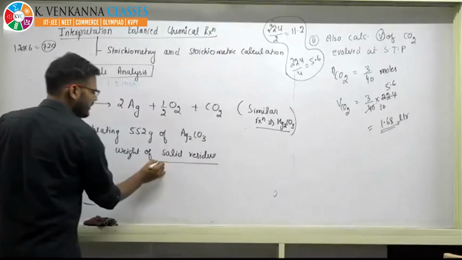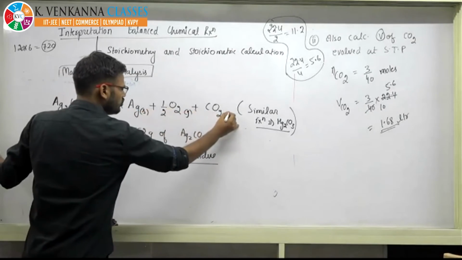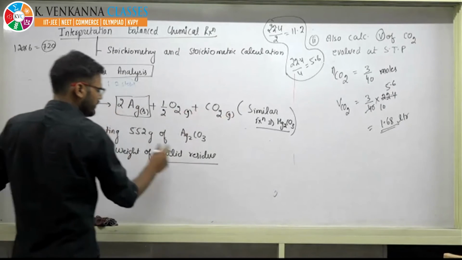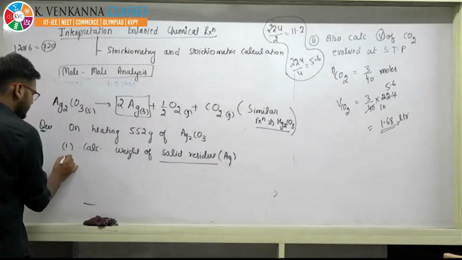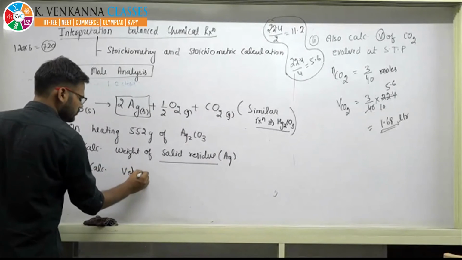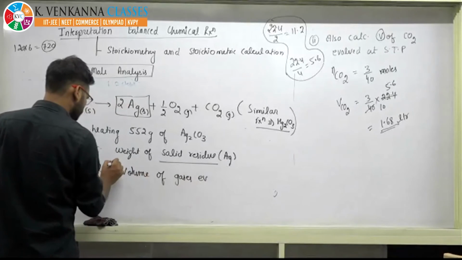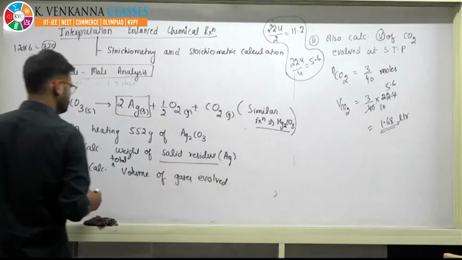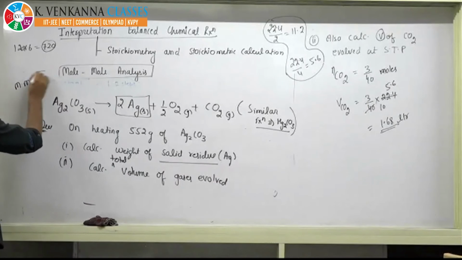When it says solid residue, this is solid, O2 is gas, CO2 is also gas. So it basically asks you about Ag. Second, calculate the volume of gases evolved, the total volume. If you do not know the molar mass of Ag, then I am giving you 108.